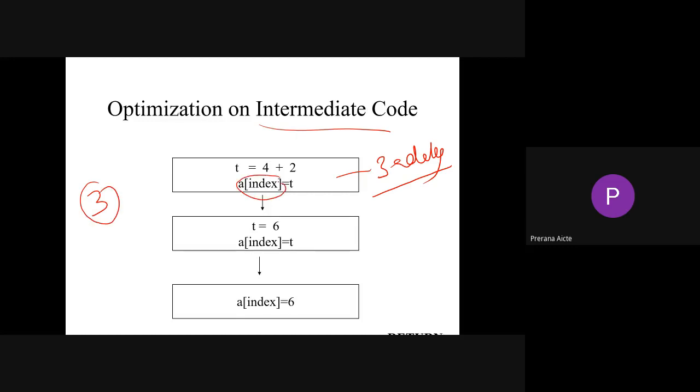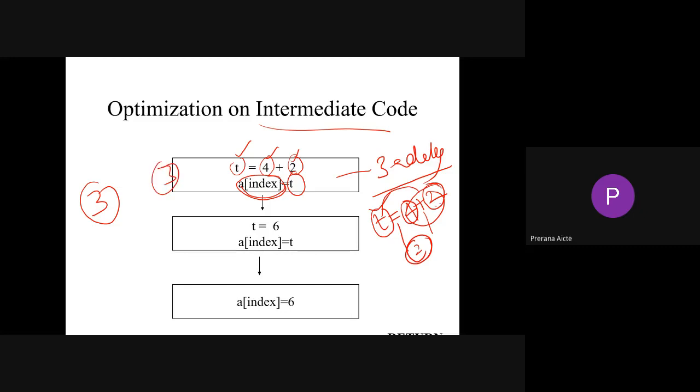A of index is T. Here you have 3 addresses: T, 4, 2. So we should store the value of 4 plus 2, constants, in T. How many operations? Two operations. How many addresses? We took one variable to store 4, one to store 2, and one more to add these two and store in T. That's why we call it 3 address code.